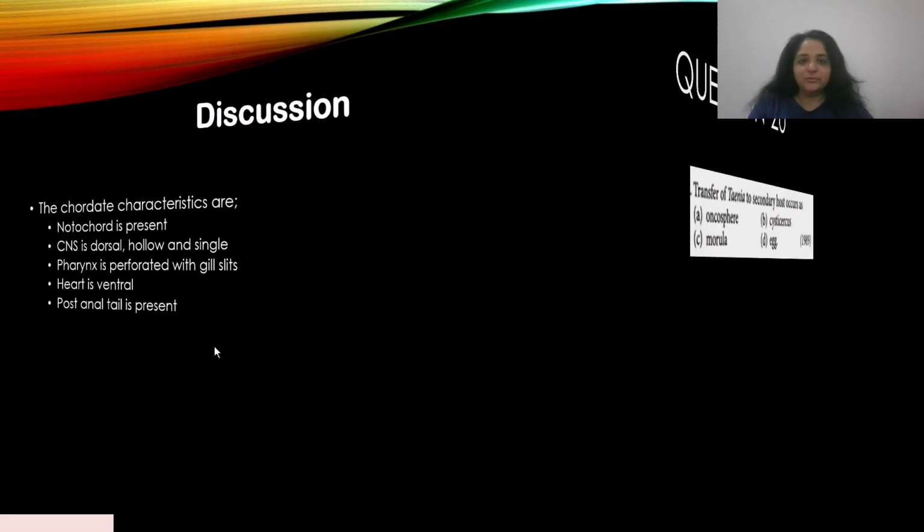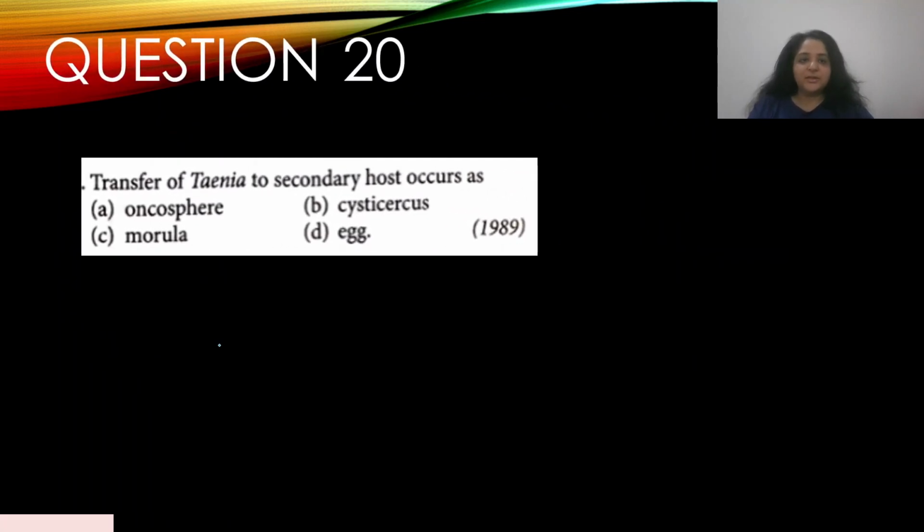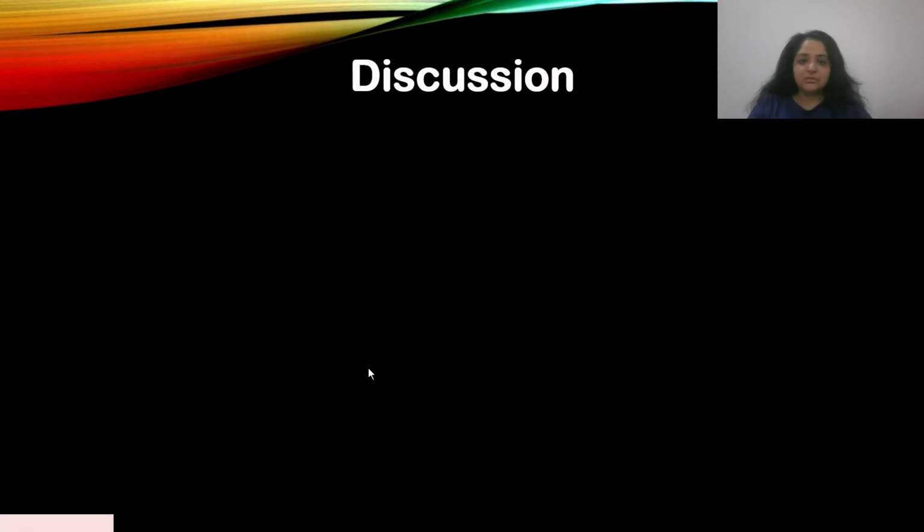Okay, let's move on. Question number 20. Transfer of Taenia to secondary host occurs as, it appeared in 1989, A. Oncosphere, B. Cysticercus, C. Morula, and D. Egg. So transfer of Taenia to secondary host occurs as D. Egg. So the egg is what transfers to the secondary host in the Taenia life cycle. For this you need to understand the life cycle very well. So the answer here is D. Let's go to the discussion.